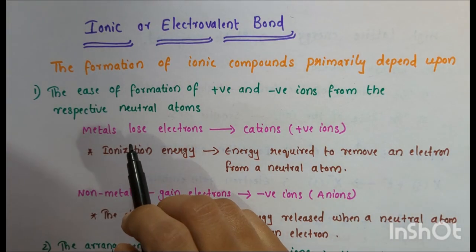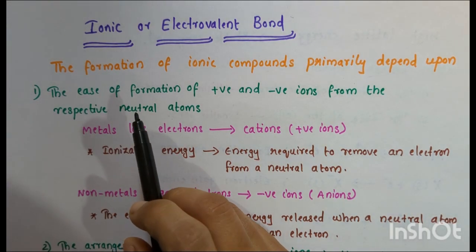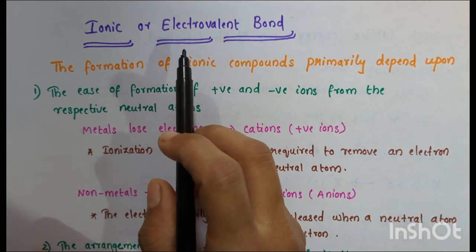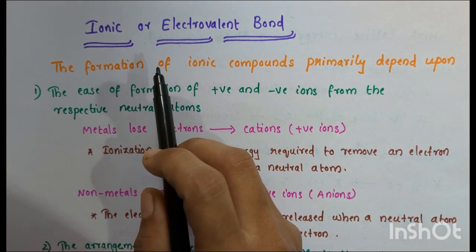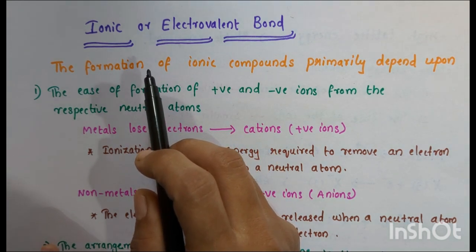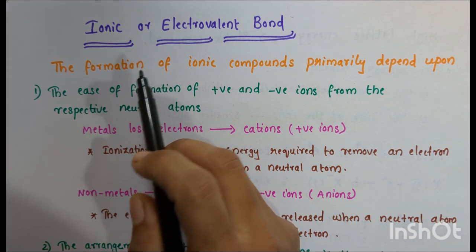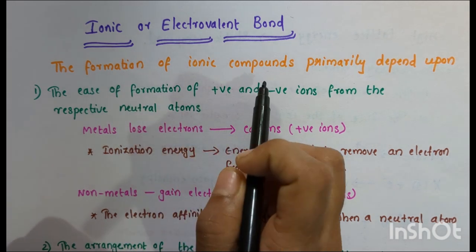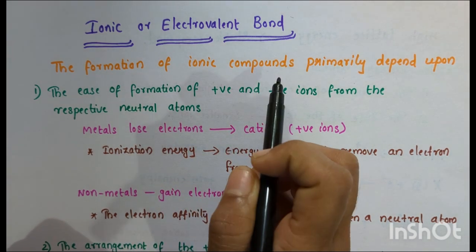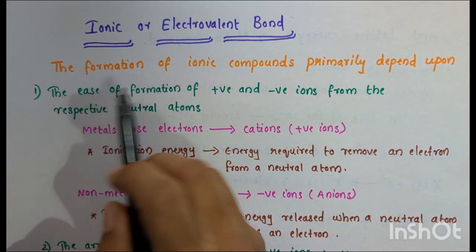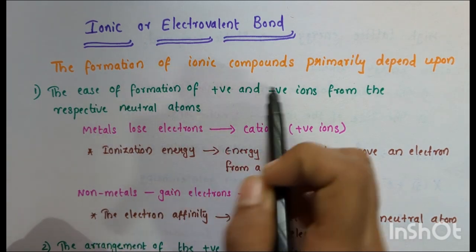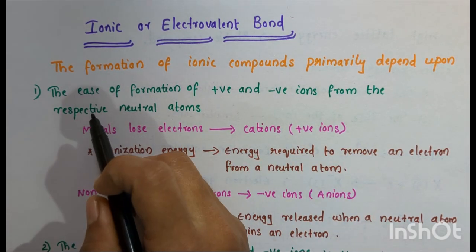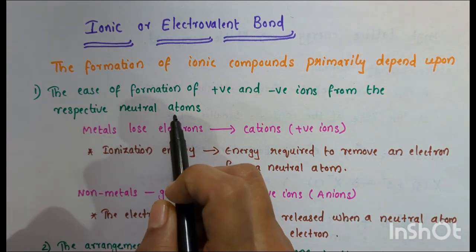Hello everyone. In this video, we are going to discuss ionic or electrovalent bond from the unit on chemical bonding and molecular structure, class 11 chemistry. The formation of ionic compounds primarily depends upon the ease of formation of positive and negative ions from the respective neutral atoms.